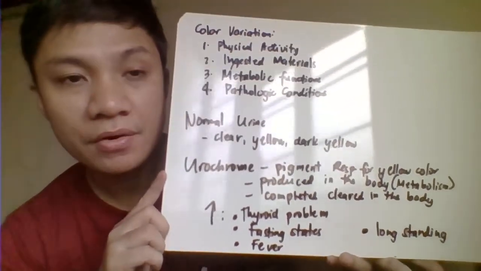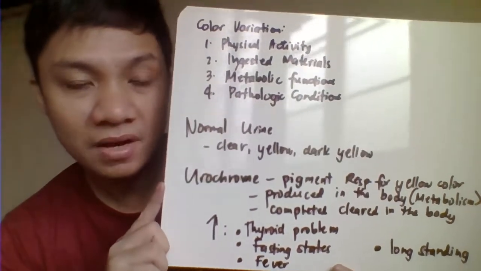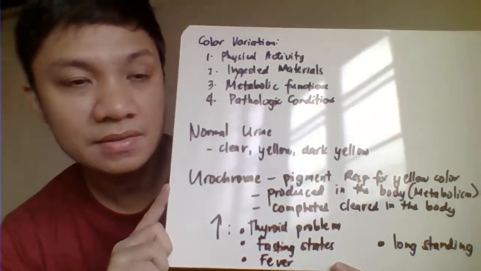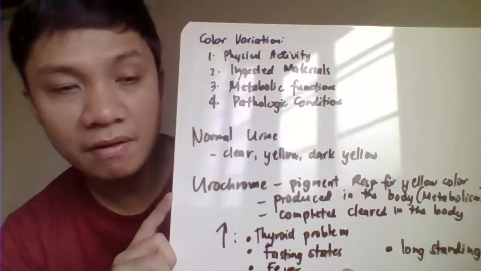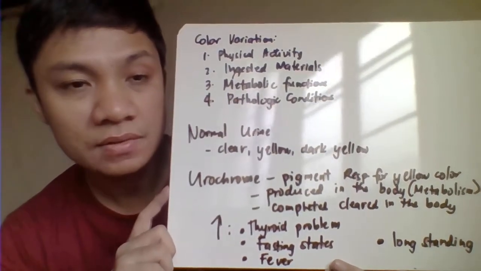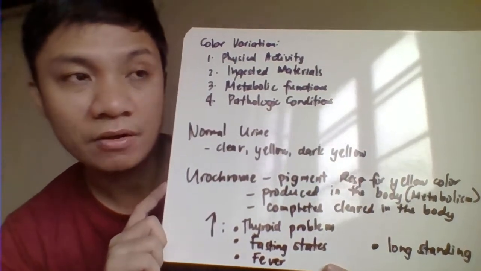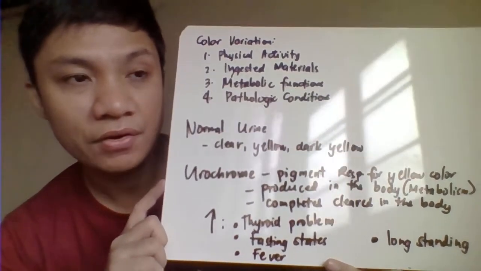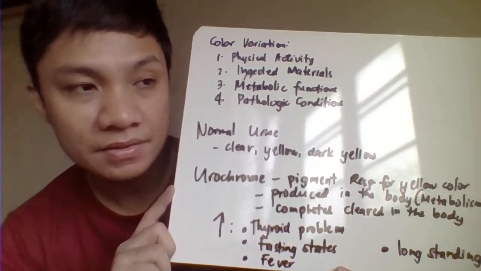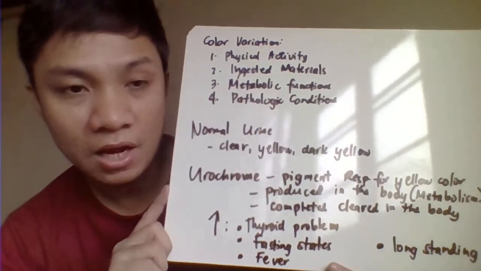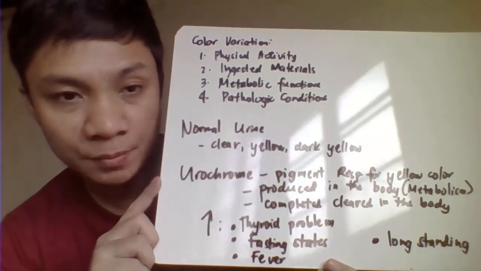So we start here with your colors. The color here is primarily affected by different factors. The first one is your ingested materials. We also have your physical activity, your metabolic functions, or even medications and some pathologic conditions, or even your body state of hydration. It also affects the color of your urine sample. The normal urine color could range from colorless to light yellow to dark yellow. The main one responsible for the yellow color of the urine is the pigment urochrome.